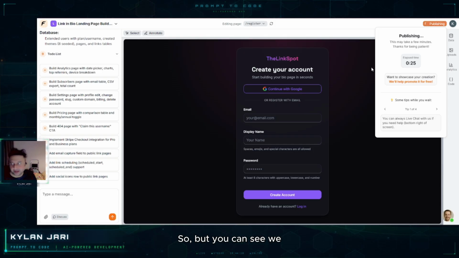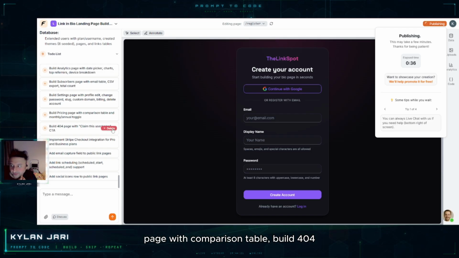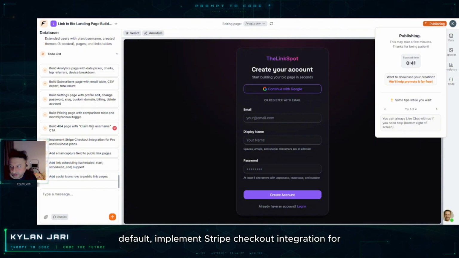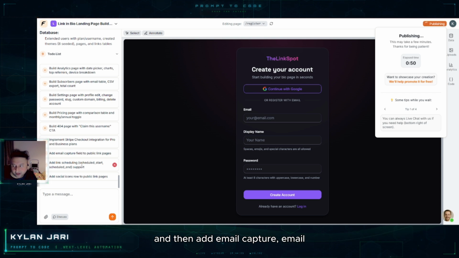As you can see, we have a to-do list here: build analytics page, build a subscribers page, build settings page, build a pricing page with comparison table, build 404 page with claim this username CTA. I think this is by default. Implement Stripe checkout integration for pro and business plans, of course, and then add email capture field to public links pages, and add link scheduling. And add social icons row to public link pages. So we will build all this, and we will see.